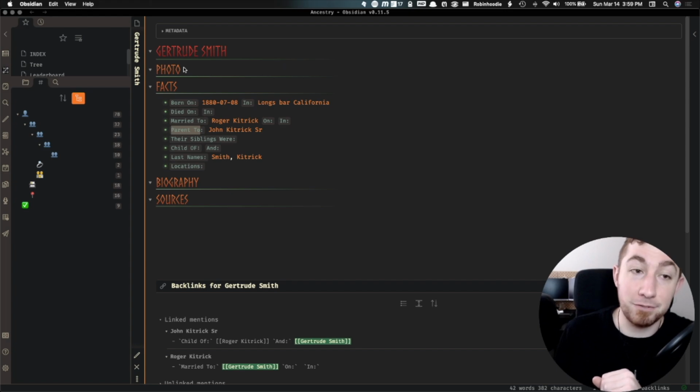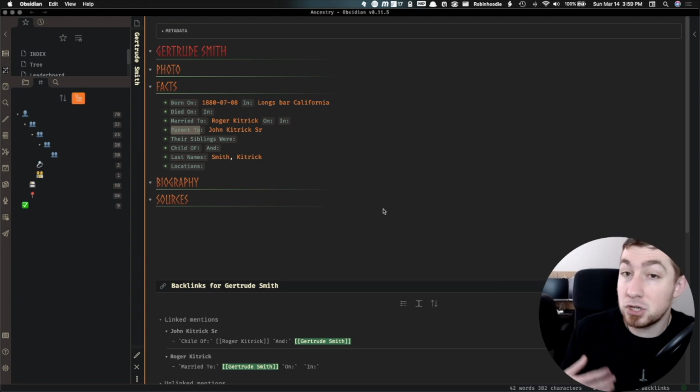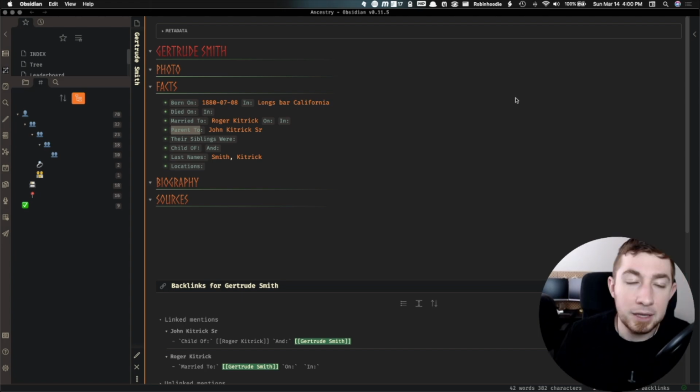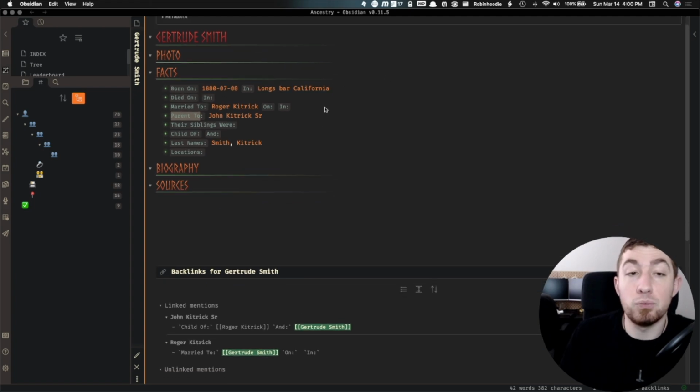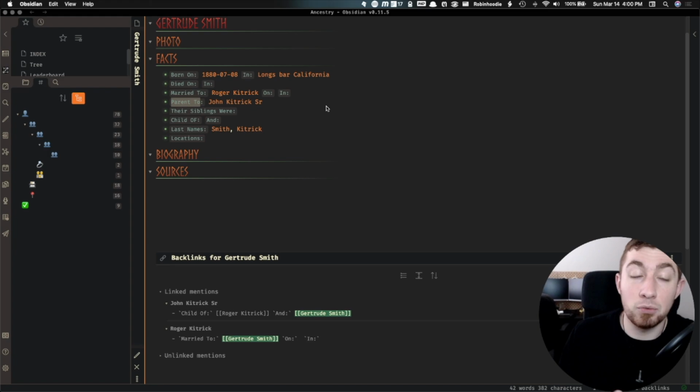I'm also gathering photos, biography information, and sources, like they might have been mentioned in news articles or anything about these people. Now, some tips and advice I've heard and picked up about all of this is actually putting all these details on one line like this. And this entire project of mine really leverages the backlinks section.